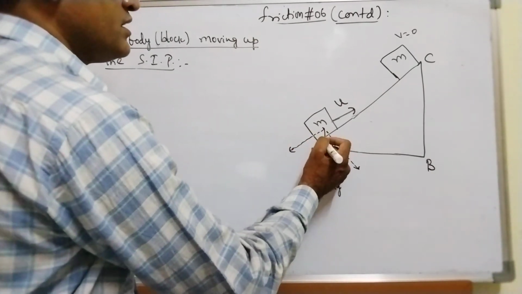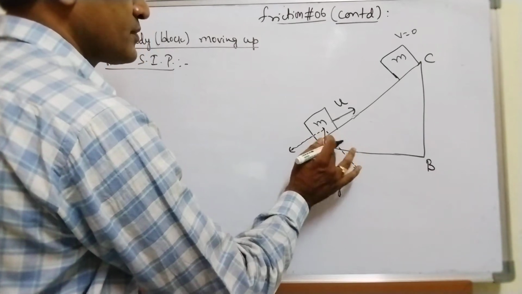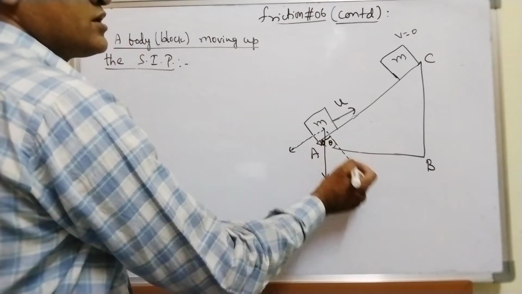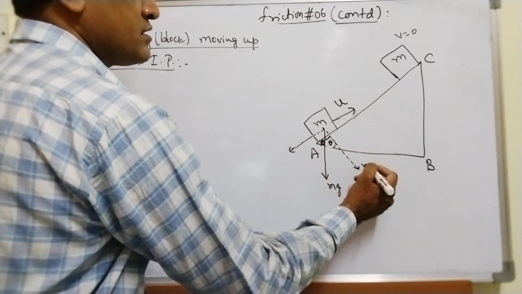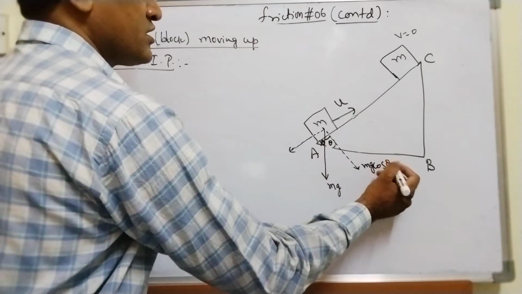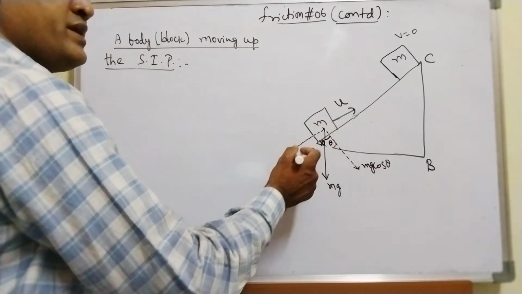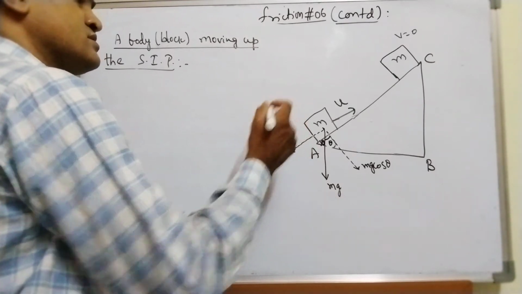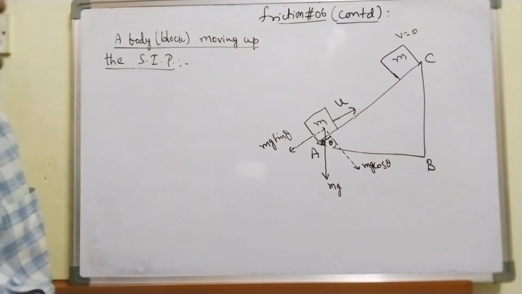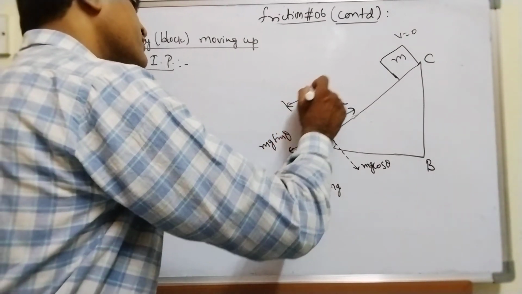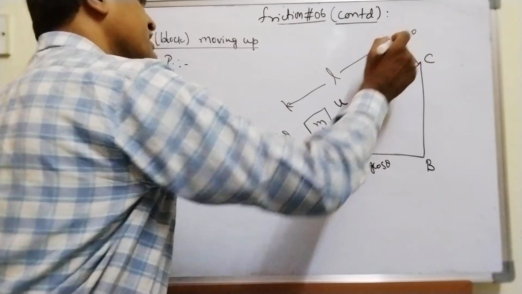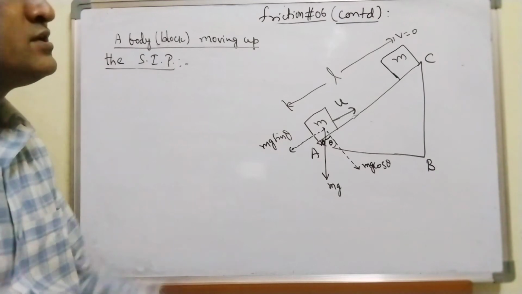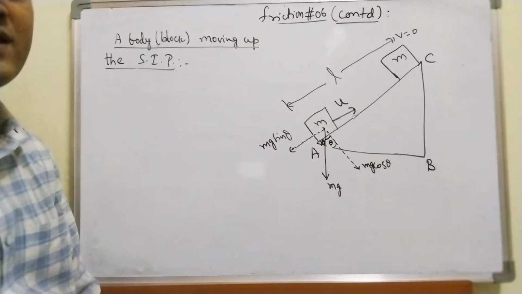If this angle is theta, this angle is also equal to theta. The component of weight touching the angle is nothing but mg cos theta. The component of weight not touching the angle is nothing but mg sin theta. Right? Now again, I am considering the length of the inclined plane as l. I did not change the length of the inclined plane. The same inclined plane I have taken, so its length is again l.